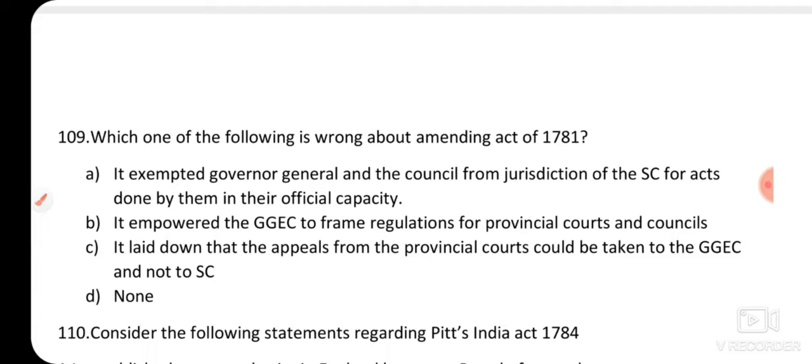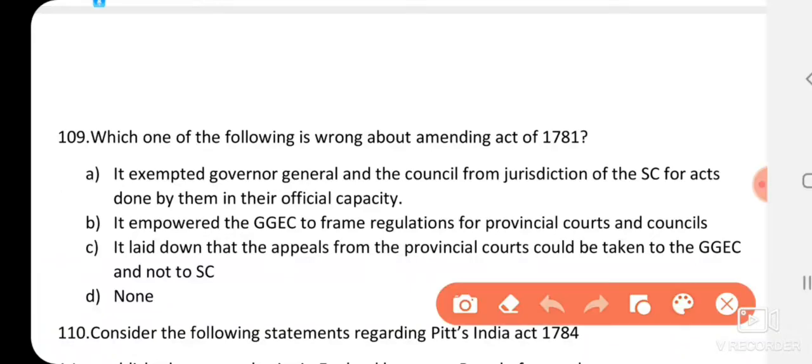Option A, it exempted the Governor General and the Council from the jurisdiction of the Supreme Court for acts done by them in their official capacity. Option B, it empowered the Governor General Executive Council to frame regulations for provincial courts and councils. Option C, it laid down that appeals from the provincial courts could be taken to the Governor General Executive Council, not to the Supreme Court. Option D, none of the above. The correct answer will be option D, none of the above.